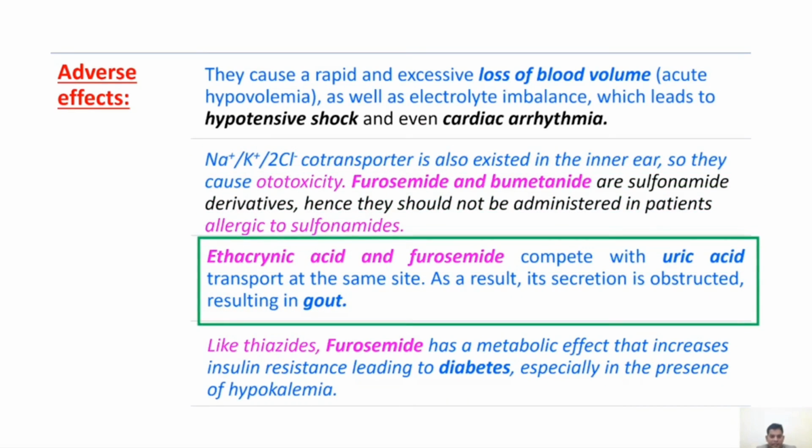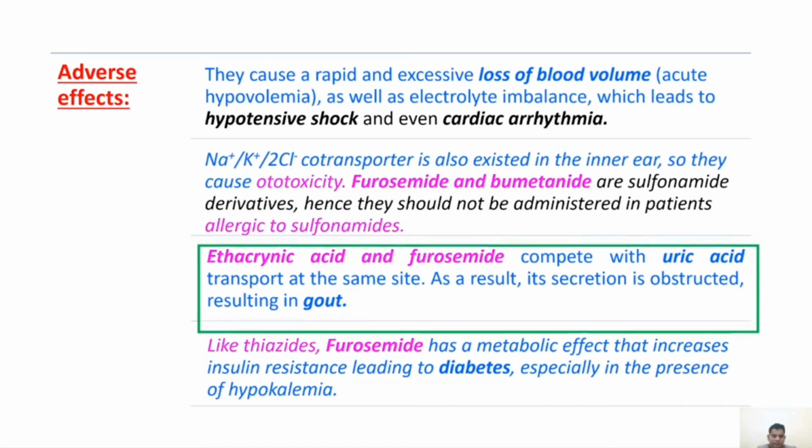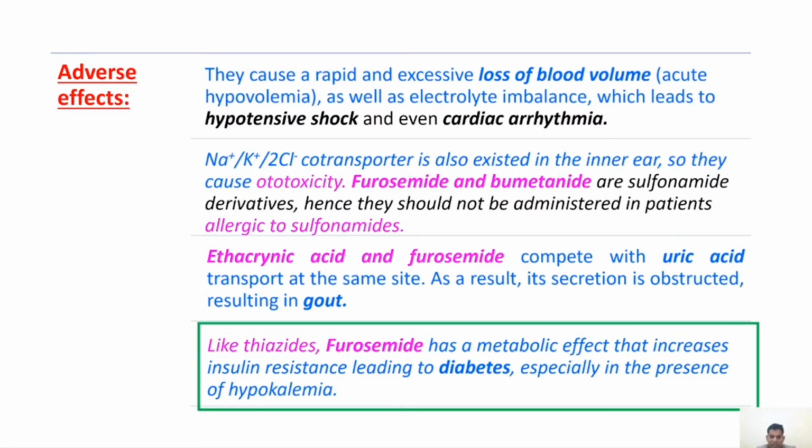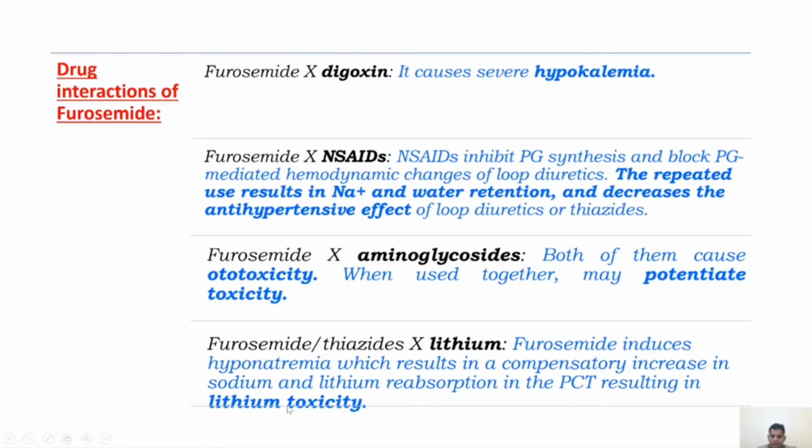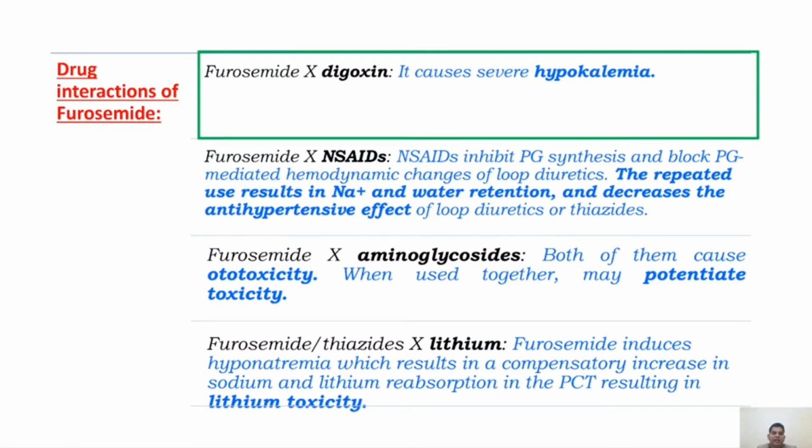Next, ethacrynic acid and furosemide compete with uric acid transport at the same site. As a result, its secretion is obstructed, thus resulting in gout. Last one, like thiazides, furosemide has a metabolic effect that increases insulin resistance, leading to diabetes, especially in the presence of hypokalemia. Next, finally, drug interactions of furosemide. We know that digoxin causes hypokalemia, so it should not be administered with furosemide. Why? Because both of them cause severe hypokalemia.